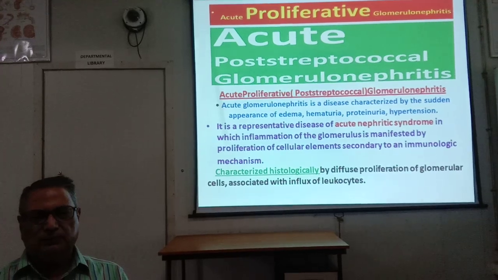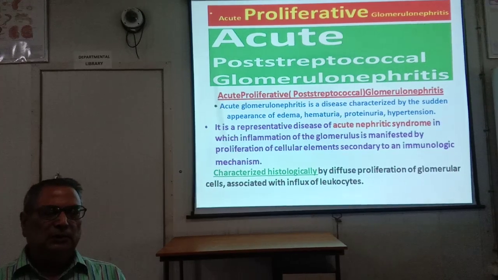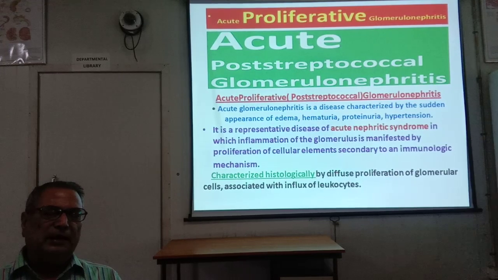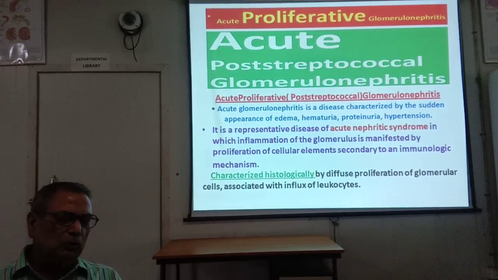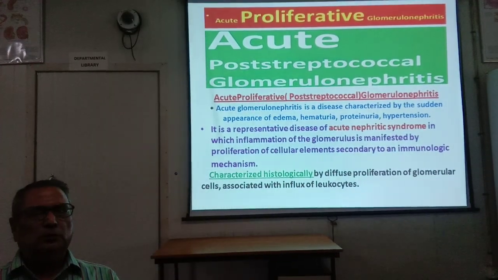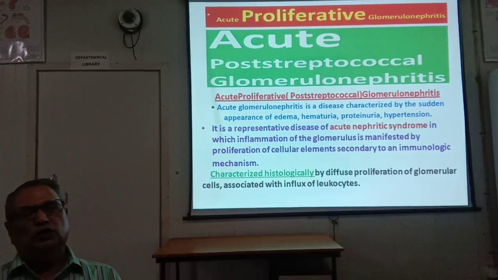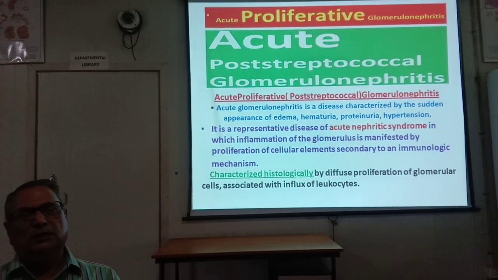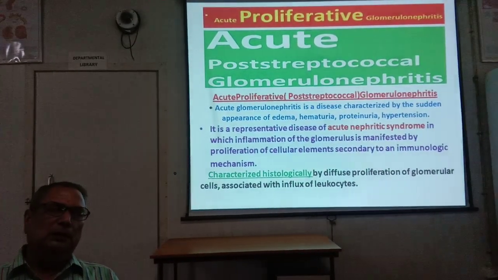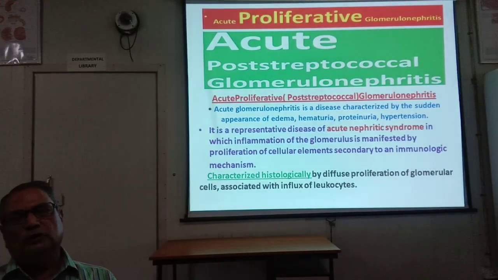Collagen vascular diseases, Wegener's granulomatosis nephritis, Henoch-Schönlein purpura nephritis, sickle cell nephritis, so various other secondary causes of nephritis. Primary causes are only acute proliferative glomerulonephritis, rapidly progressive glomerulonephritis, minimal change disease, membranous glomerulonephritis, membranoproliferative glomerulonephritis, IgA nephropathy, and chronic glomerulonephritis.